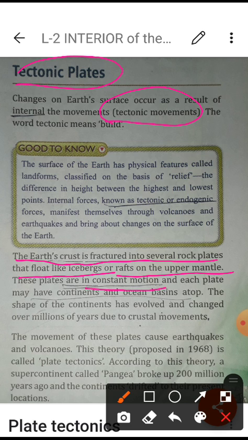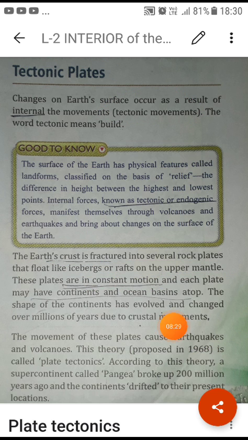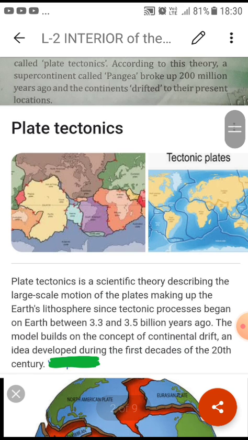Because of this constant motion they move here and there, and sometimes it shows up as earthquakes, volcanoes, and other changes which we find after millions of years. This process is very slow, resulting after millions and thousands of years. When you move to higher classes you will come to know about the Himalayas also, and how they were before. I hope you have understood what tectonic plates and the theory of tectonic plates are.